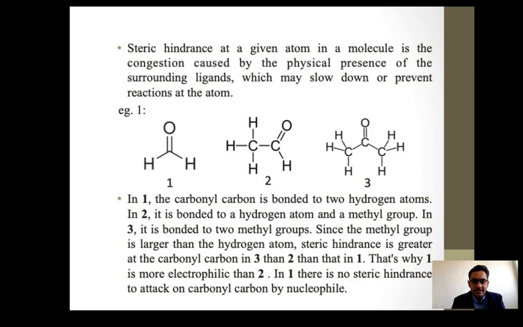So here this is formaldehyde, this is acetaldehyde, this is acetone. What exactly happens in formaldehyde: only two hydrogens are there. So an attack on this carbon by any nucleophile is very easy, there is no crowd, no disturbance for the attack on formaldehyde. But in acetaldehyde, on one side there is one CH3 group, so some difficulty in attacking that carbonyl carbon takes place, because some hindrance arises.